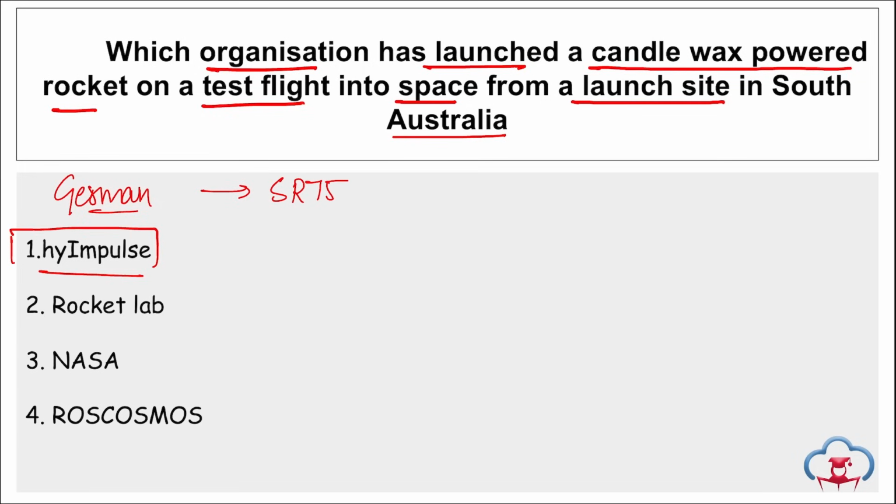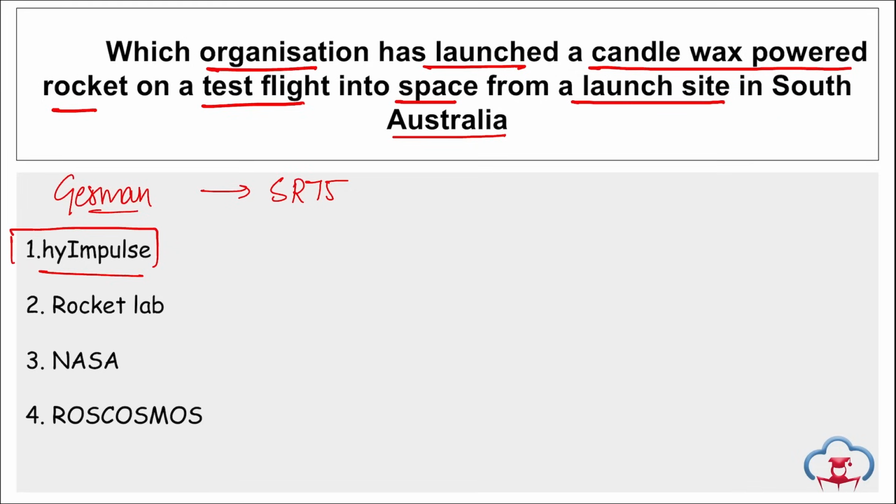This was launched from Koonibba in South Australia, and it is for the first time that a rocket carried a commercial satellite on a test suborbital flight into space, right? It was a test also, and similarly a commercial satellite was also carried into space using this test flight, correct?